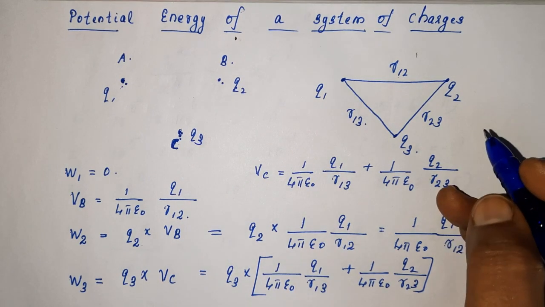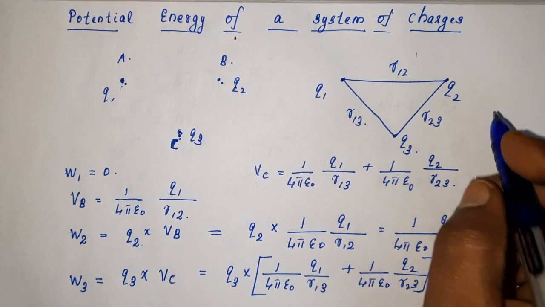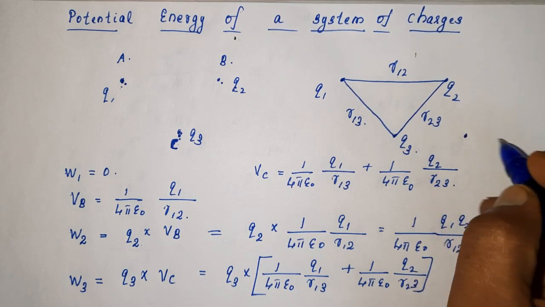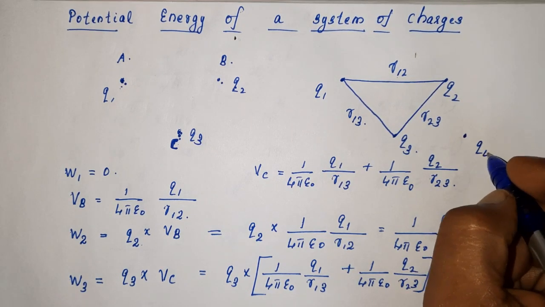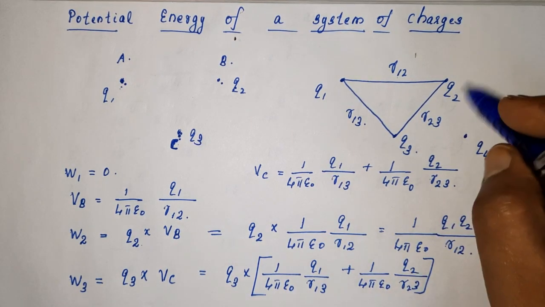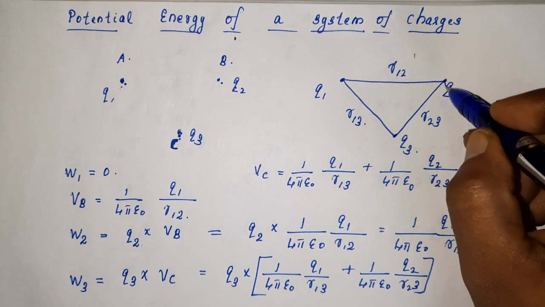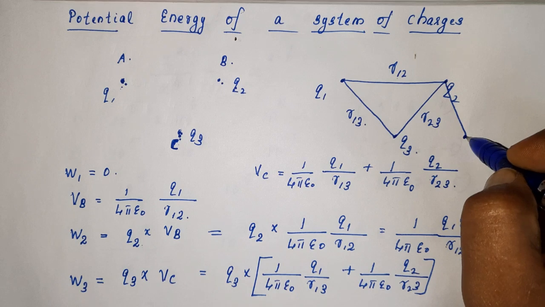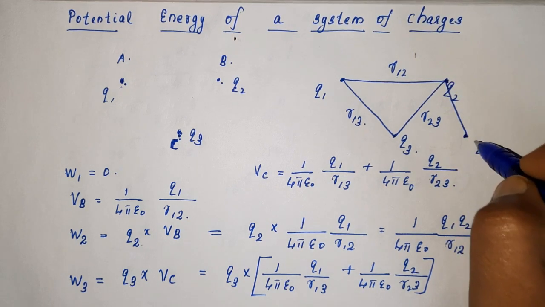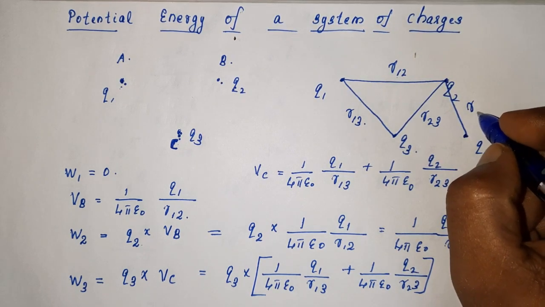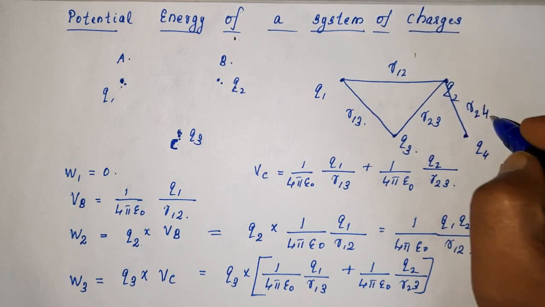Okay, so in that case we need to bring the fourth charge. Suppose we are keeping the fourth charge here, Q4. So in that case we have to define all the distances. What is the distance between Q2 and Q4? You can call it R24.